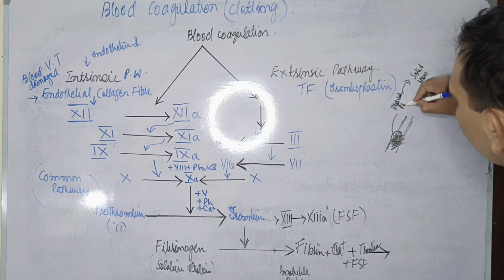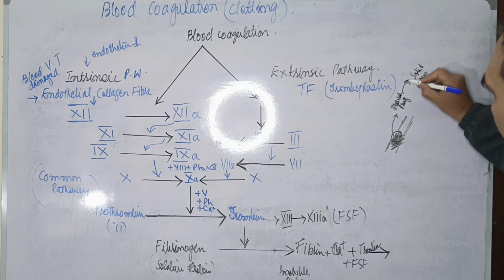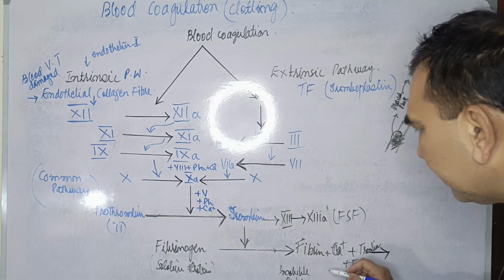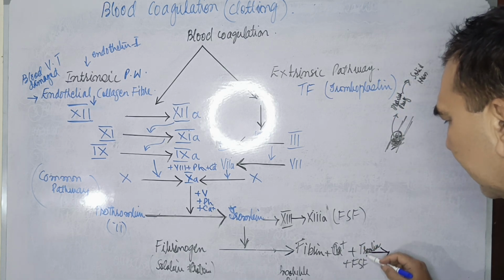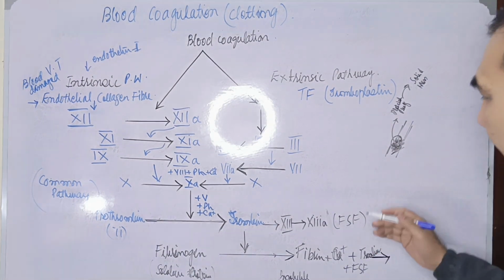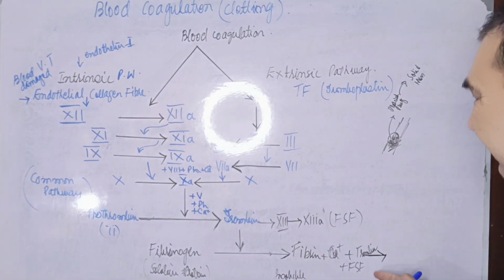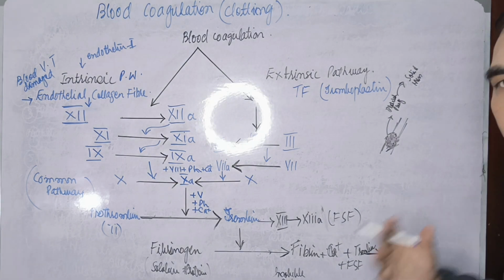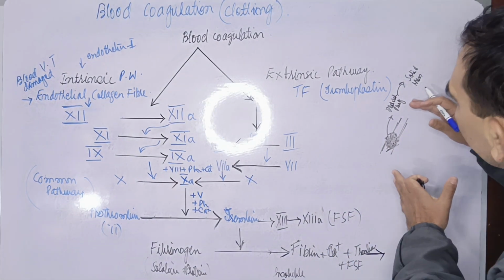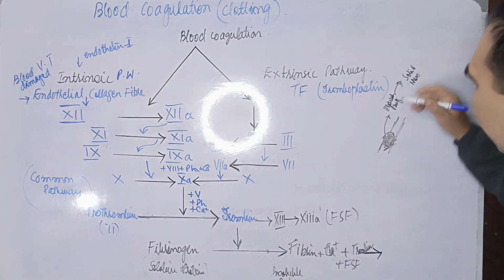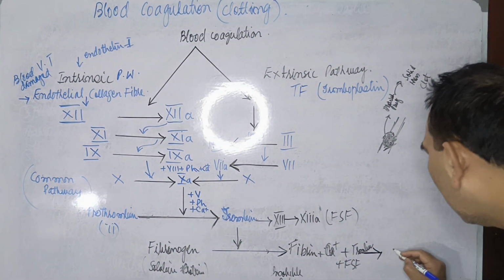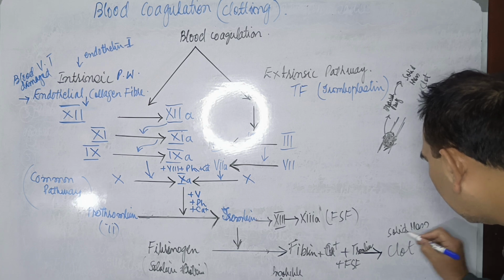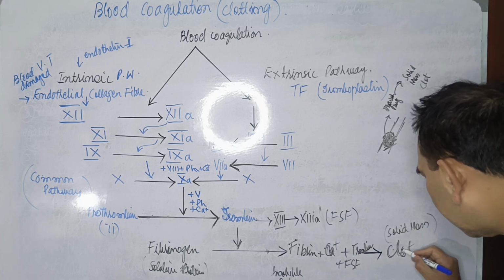These platelet plaques are converted into the solid mass with the deposition of the fibrin meshwork, in the presence of the calcium, and the FSF, the fibrin stabilizing factor, makes the cross meshwork, which converts the weak platelet plaque into the solid mass, and this solid mass is called the clot.